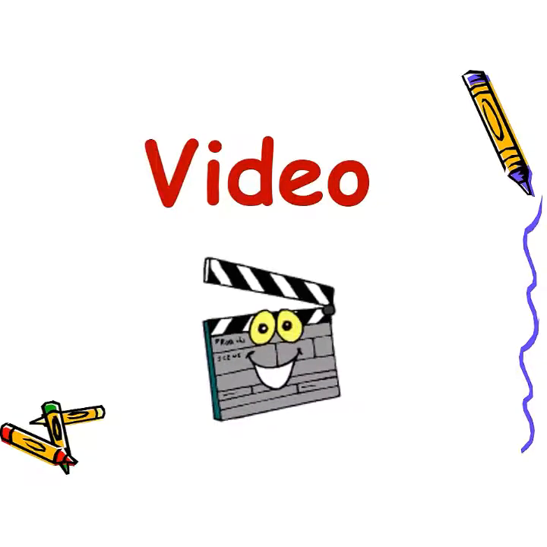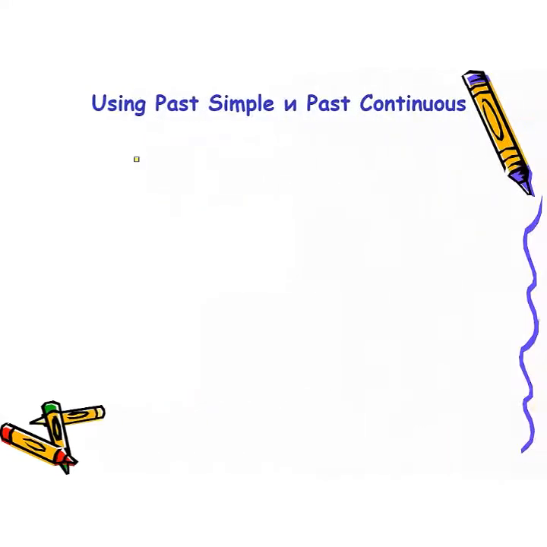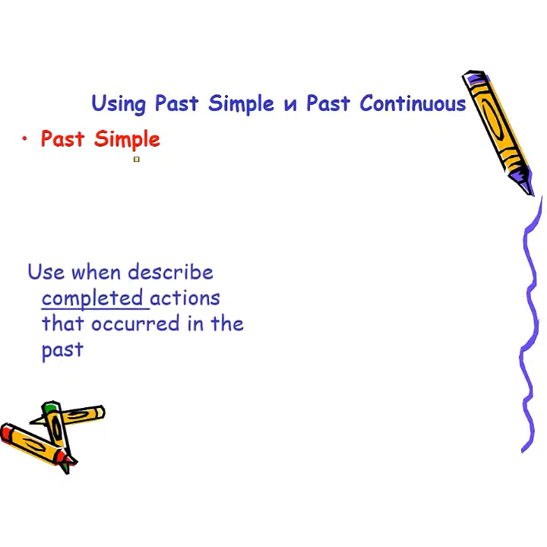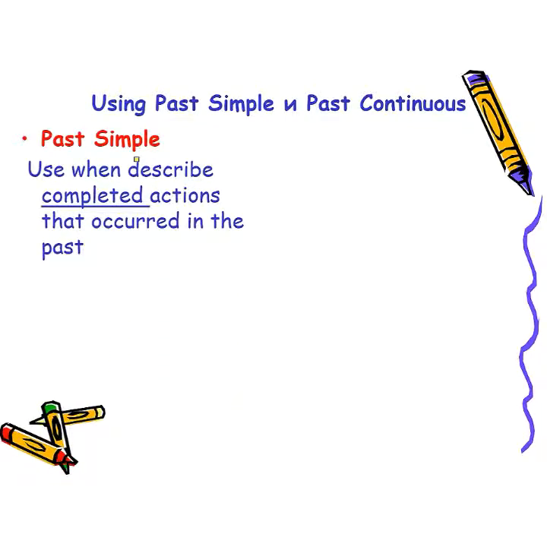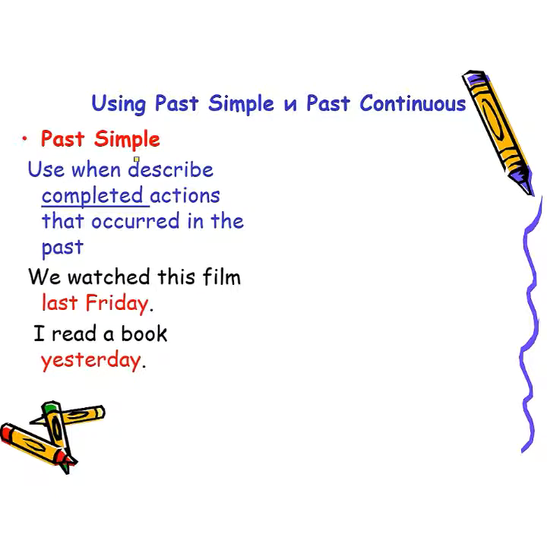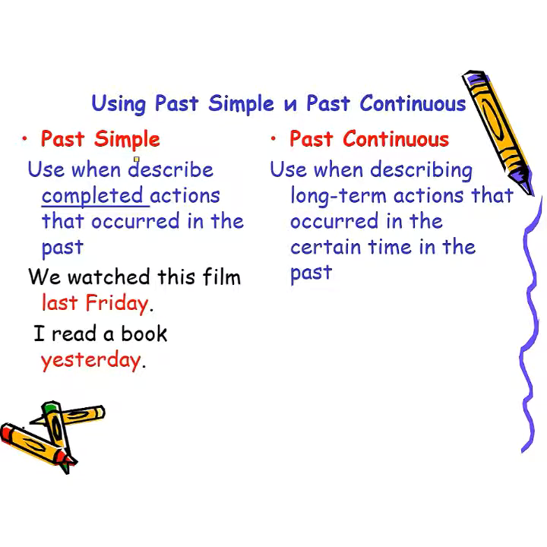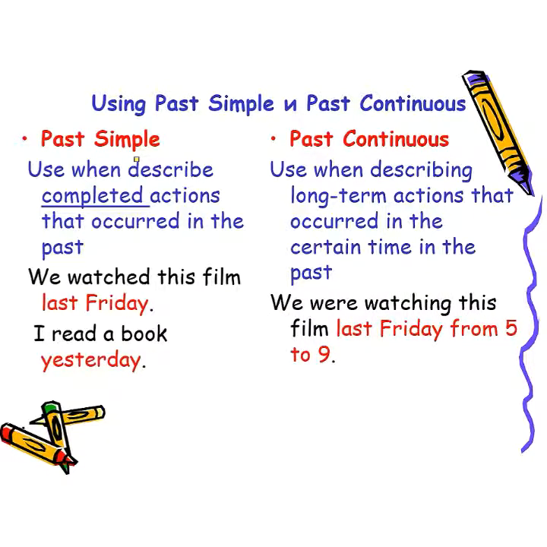Okay. As we have watched in the video, we use the past simple to describe completed actions that occurred in the past. For example, we watched this film last Friday. I read a book yesterday. We use the past continuous when describing long-term actions that occurred at a certain time in the past. For example, we were watching this film last Friday from 5 to 9. Yesterday at 5, I was reading a book.